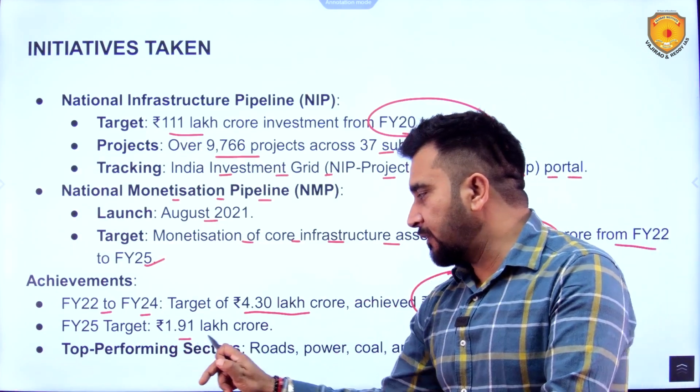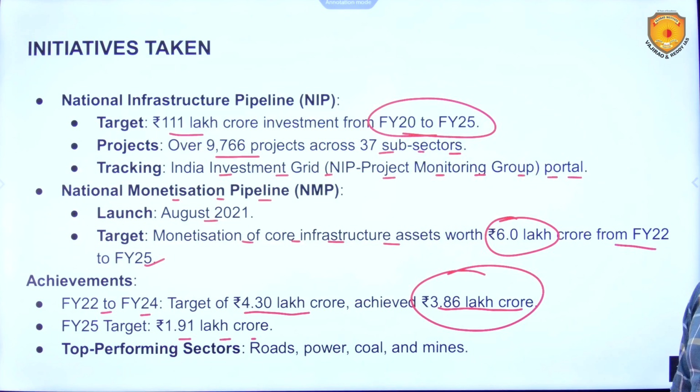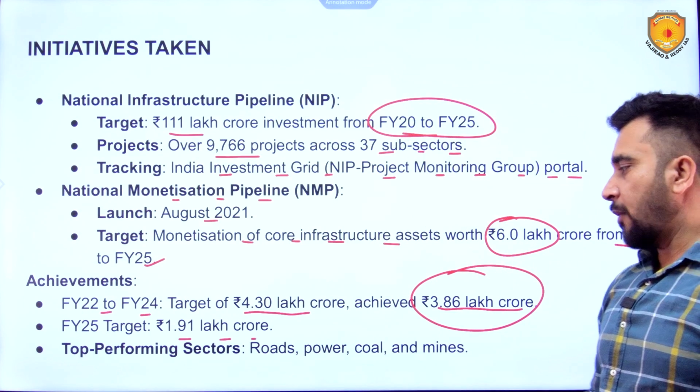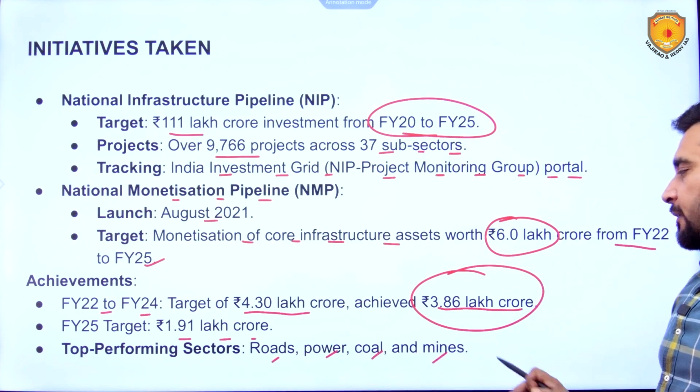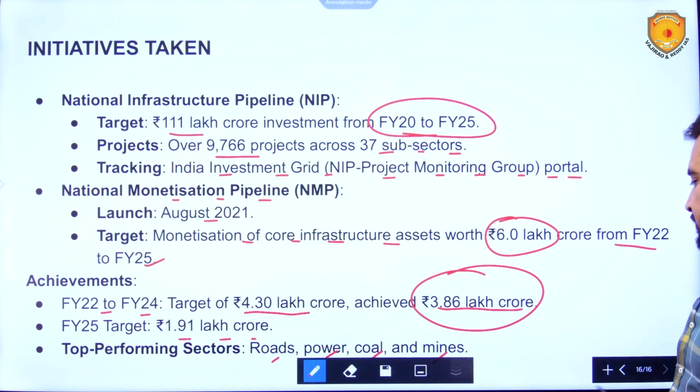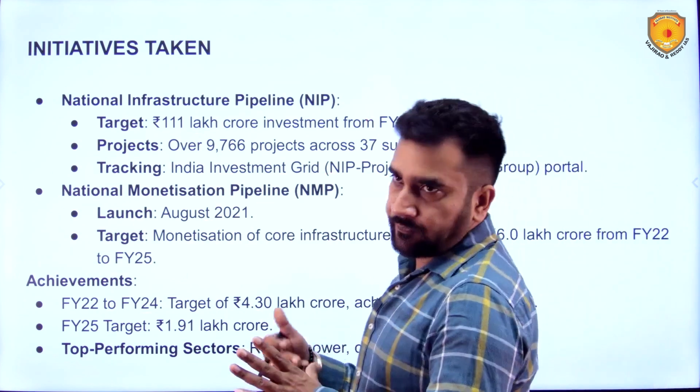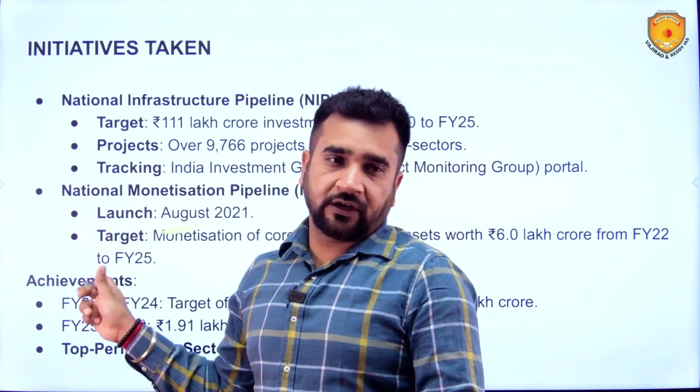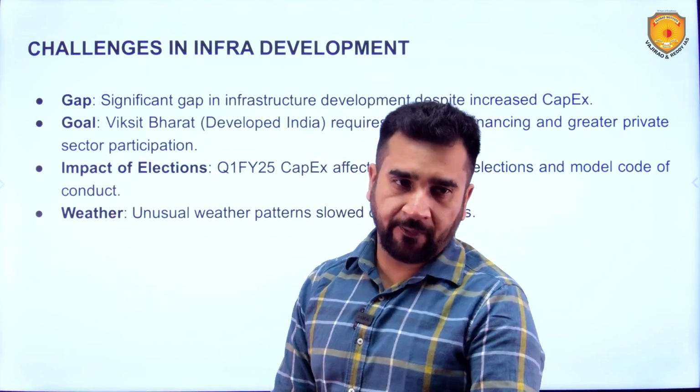FY25 target: 1.91 lakh crore rupees. Top performing sectors: roads, power, coal and mines. So infrastructure definitely is rolling in the country, and yes, it is visible to the eyes as well.